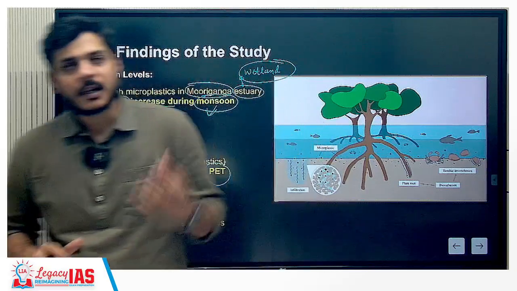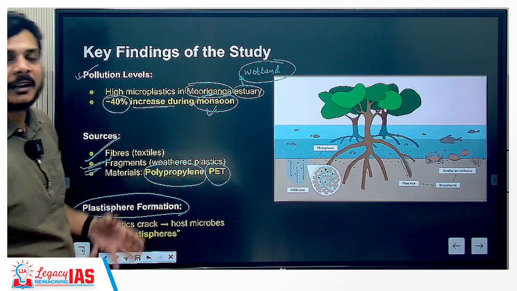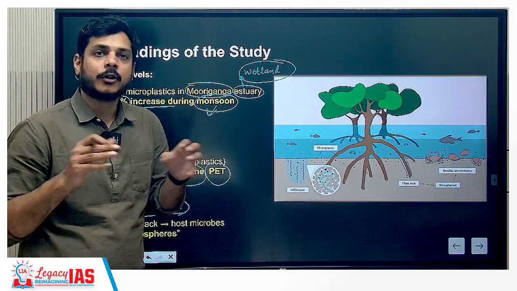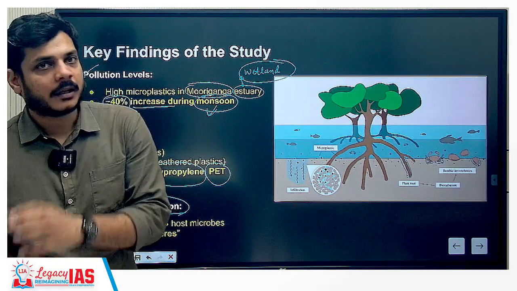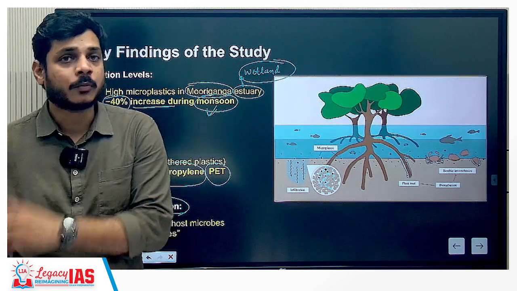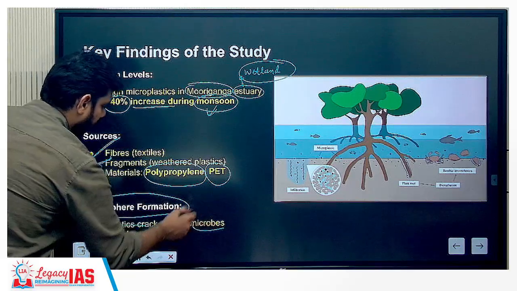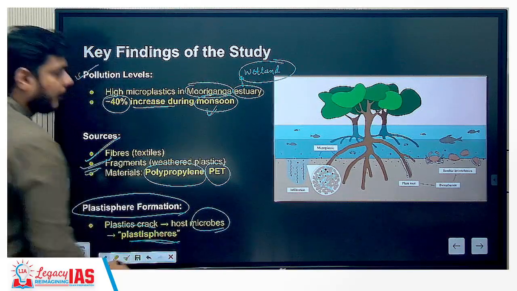Now what is happening is that this is becoming a plastisphere, which means that even microbes are now utilizing that microplastic particle as a substrate and accumulating upon it, making it much more dangerous and poisonous. So you have plastics, they host microbes, and it results in a plastisphere.